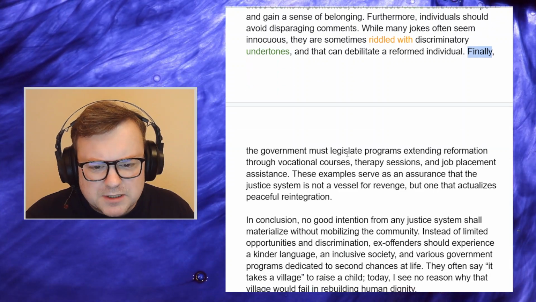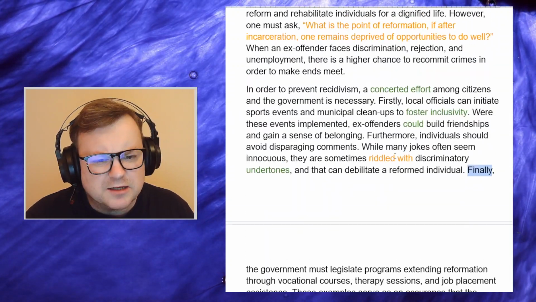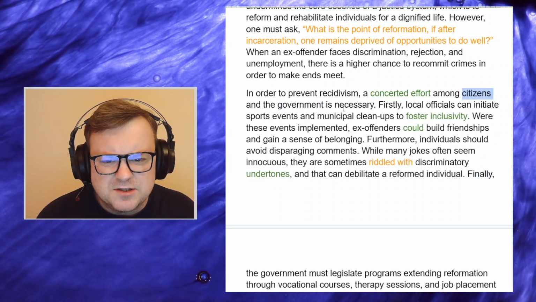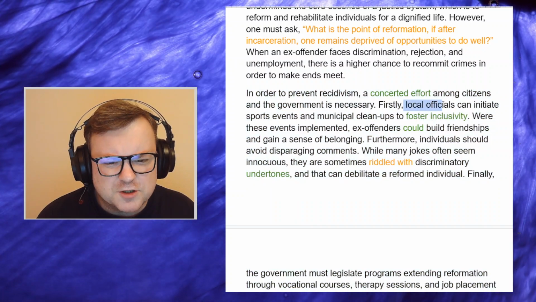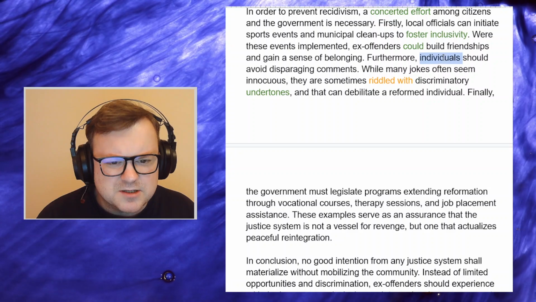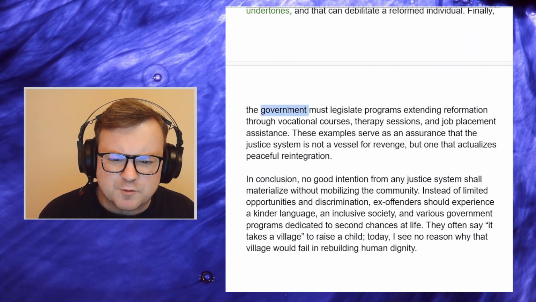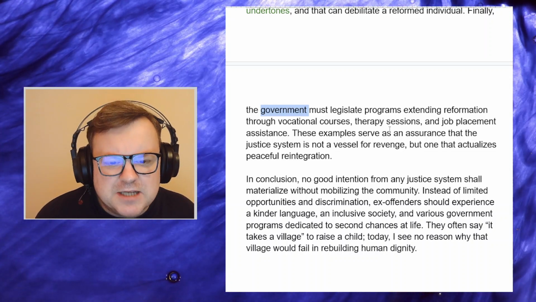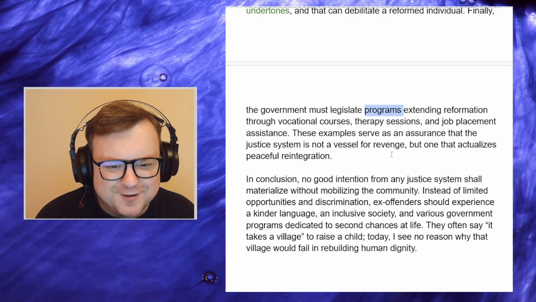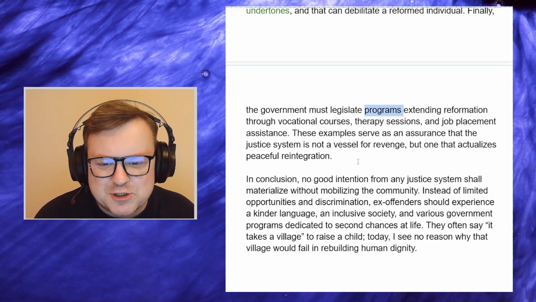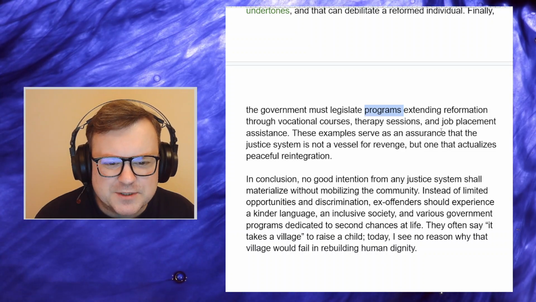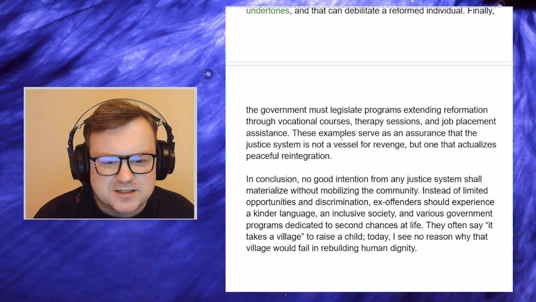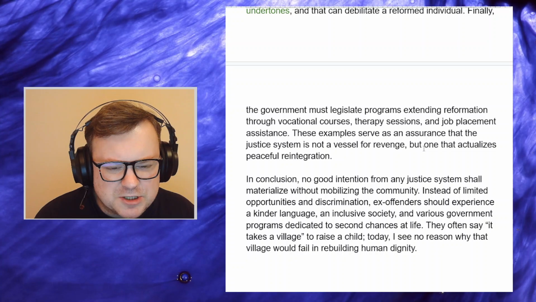Finally, the government must legislate programs. Okay, so it's strange. Government, so citizens and government, but then we get local officials, then citizens, individuals, and then we come back to the government. So the order is just a little bit strange. The government must legislate programs, American spelling, fine, extending reformation through vocational courses, therapy sessions, and job placement assistance. All good ideas.